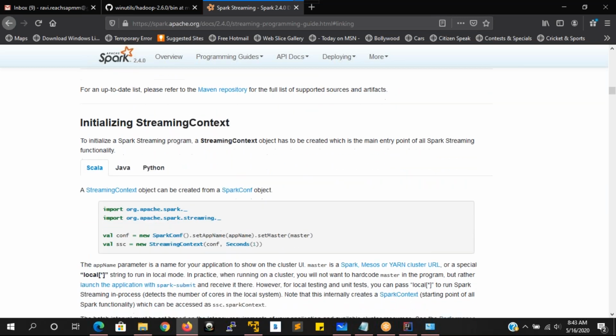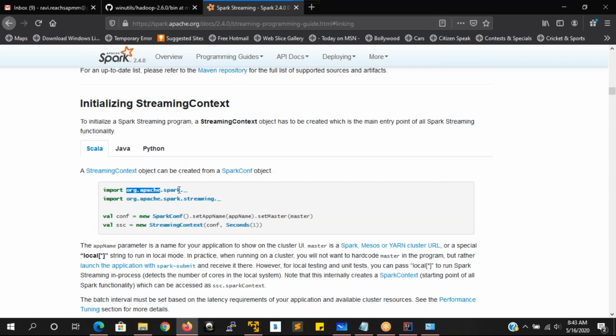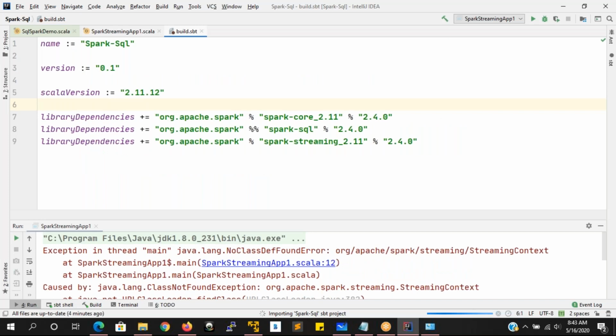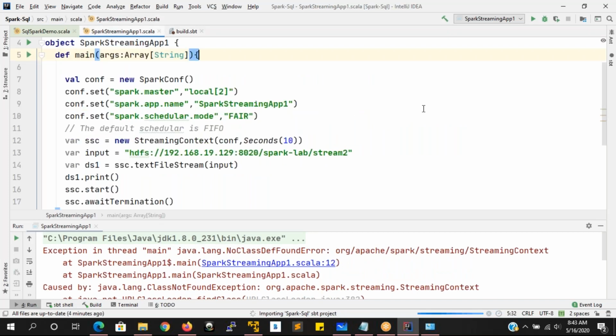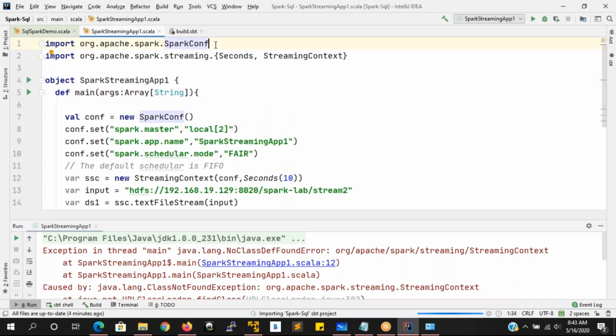Initializing the Spark streaming context: first we have to import the Spark APIs and streaming APIs, then you have to give this one. So in this case also, what I'm trying to do here is, I'm not going to specify only these things here. Let me take it out.